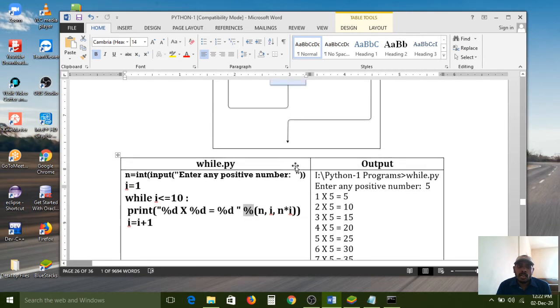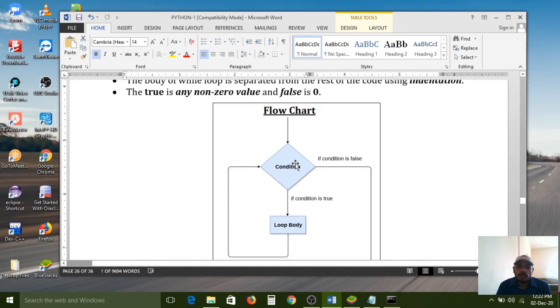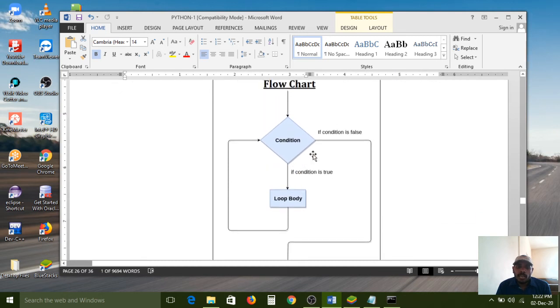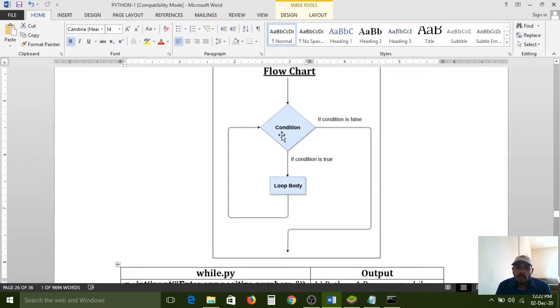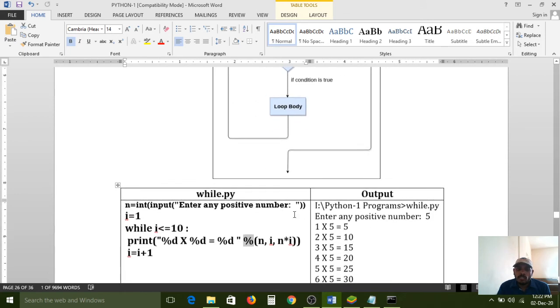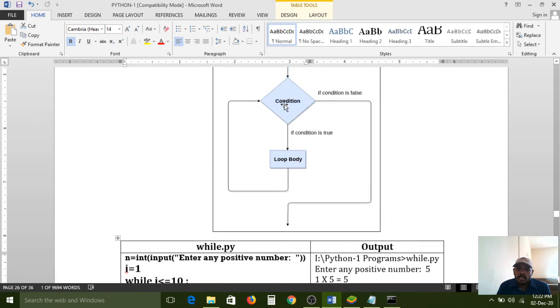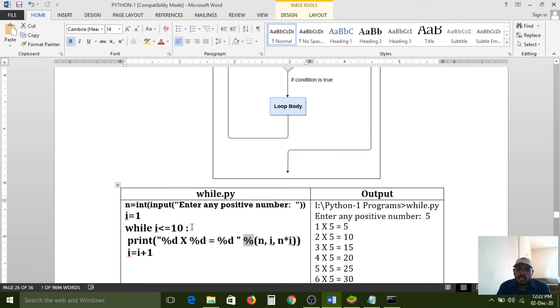Now understand about the while loop. All of you carefully observe. About the while loop, here I have given one flowchart also. Same flowchart. I mean the condition. If this condition is true, in this place the condition is true. What is the condition we have configured here? I less than or equal to 10. In this place it is replaced with that condition, I less than or equal to 10.